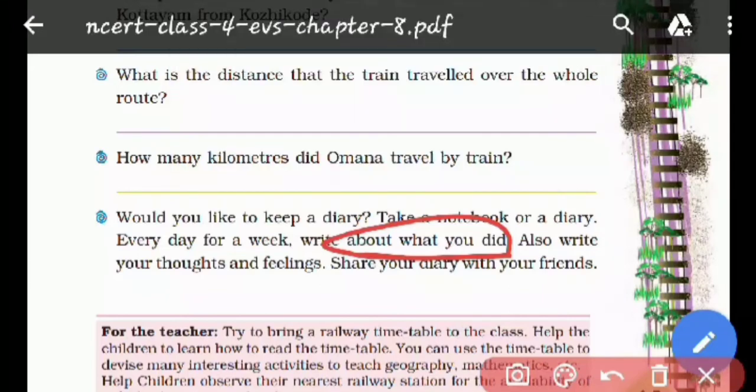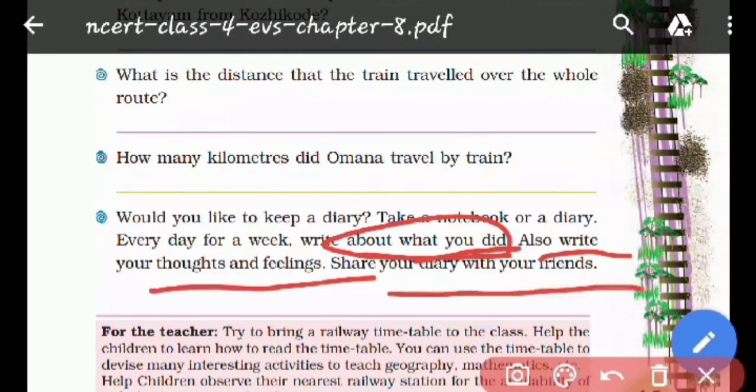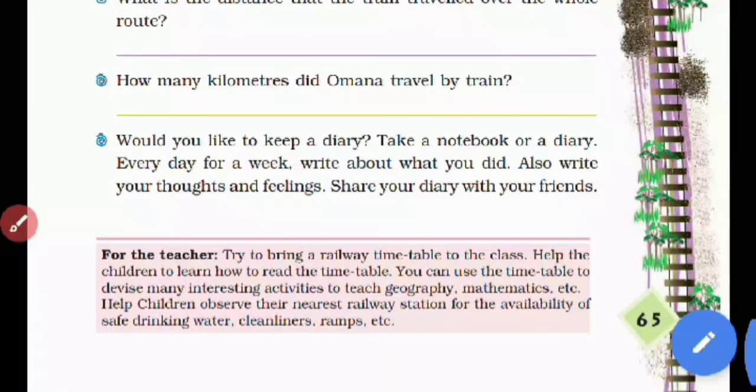So what do you have to do? You have to keep a diary or notebook for 1 week. Okay. Then what you have to do after that? You have to write about what you did. Also write your thoughts and feelings. Share your diary with your friends. So this you can do.